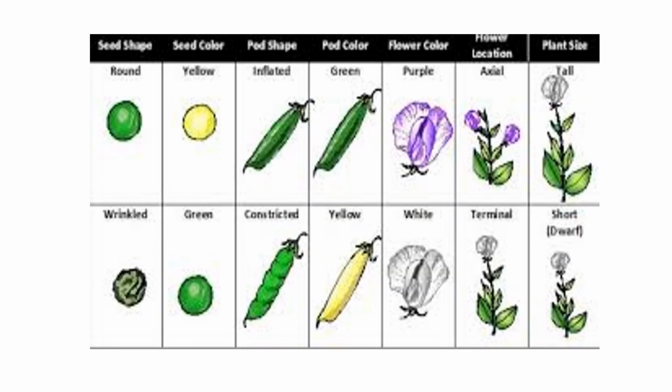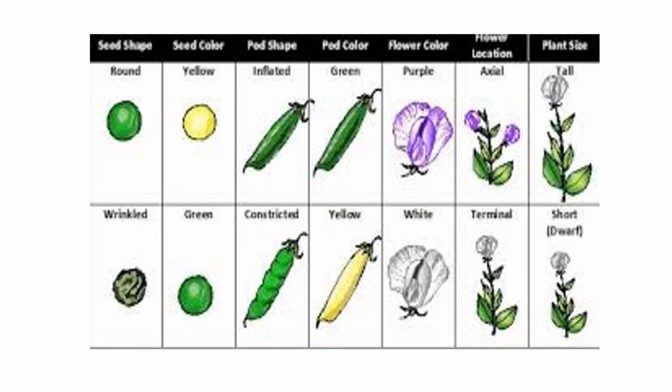So here a diagrammatic representation of the 7 contrasting characters of the Pisum sativum plant that Mendel chose is given.